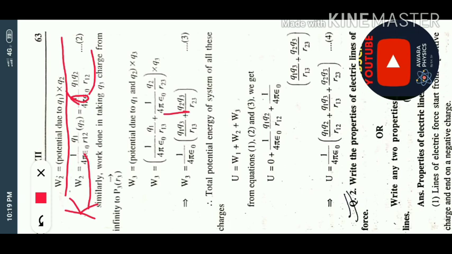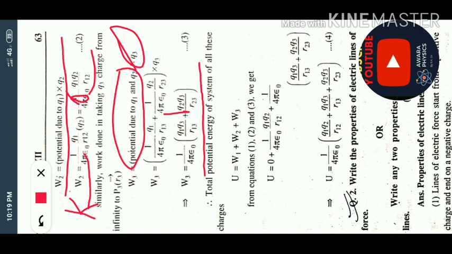Now Q1 and Q2 are bringing charge 3, the third charge. The work done by Q1 and Q2 to bring a charge Q3 from infinity to a definite position is K Q1 Q3 upon R13, plus K Q2 Q3 upon R23, taking K common.